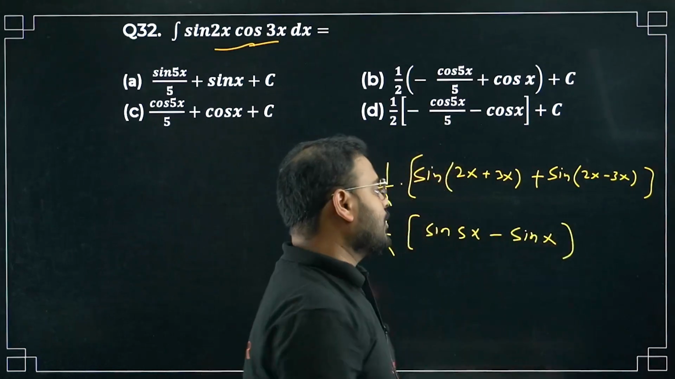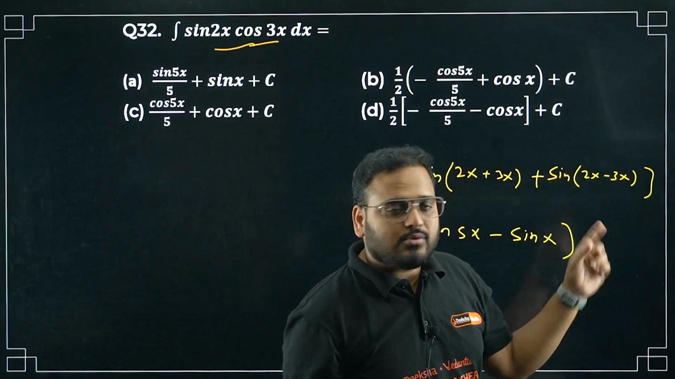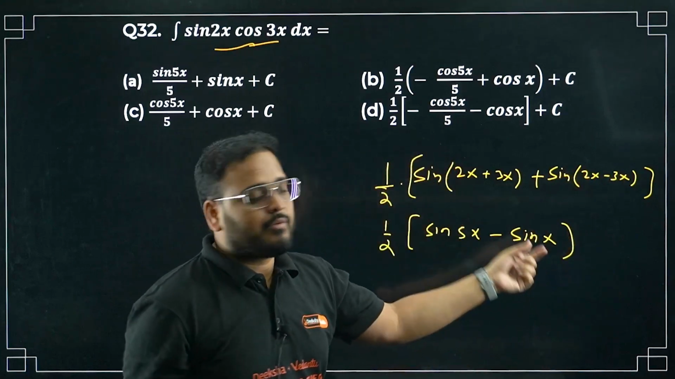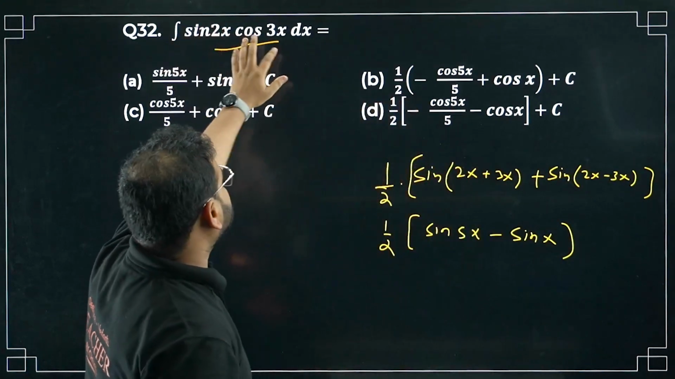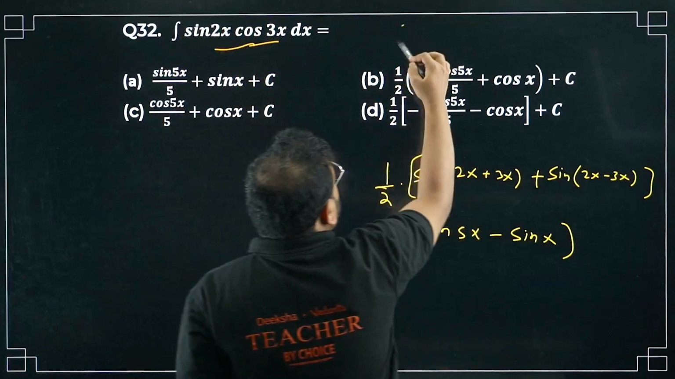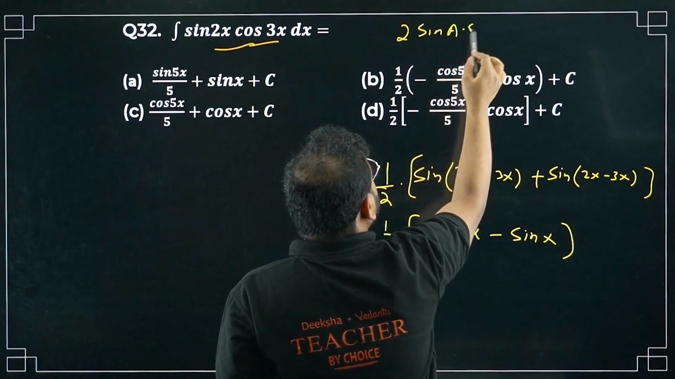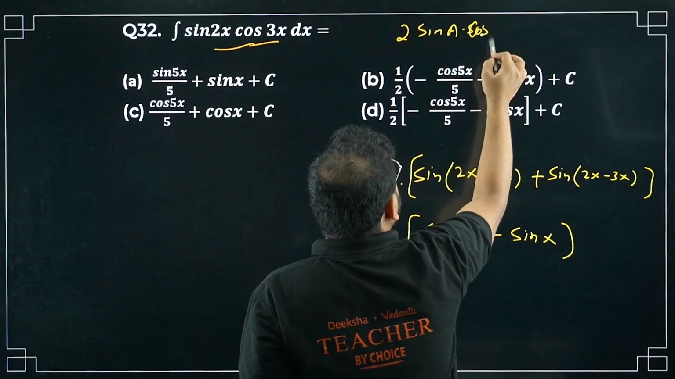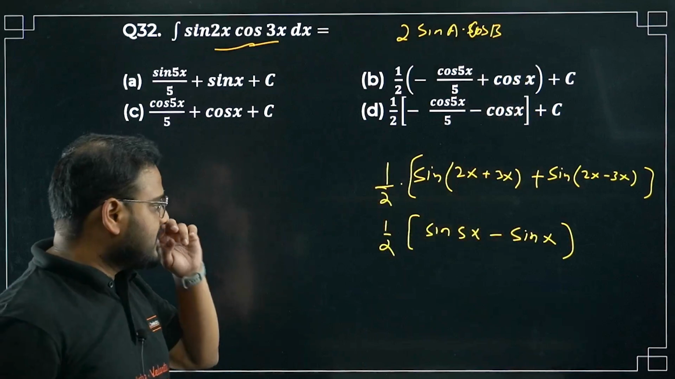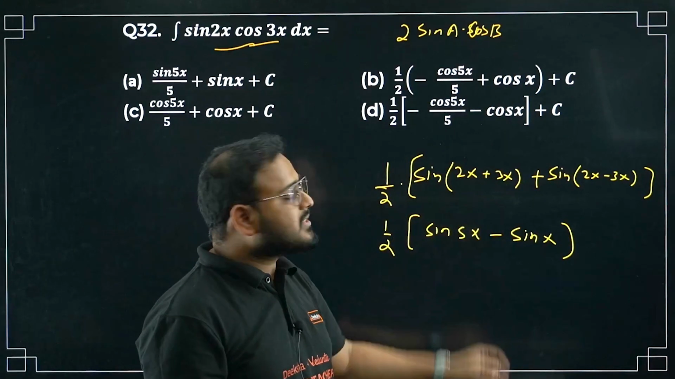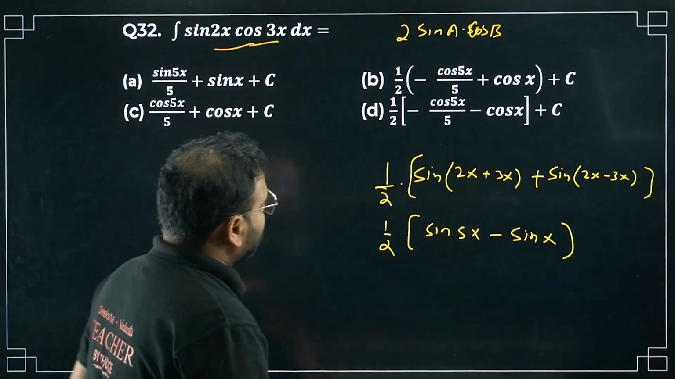How come, sir? 2x minus 3x, bacha, is going to be minus x, no? Sin of minus x is how much? Minus sin x. What formula am I using? 2 sin A cos B, sir, equals sin A plus B plus sin A minus B. Okay. Alright, what do we get from here?